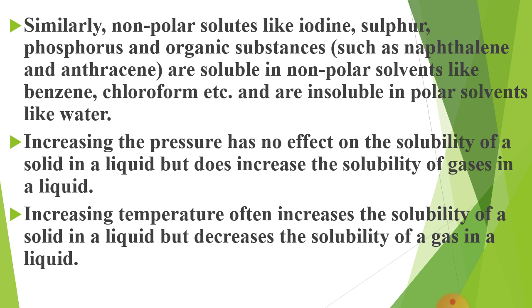Next point. Similarly, non-polar solutes such as iodine, sulfur, phosphorus, and organic substances, which may be naphthalene, anthracene, are also soluble in non-polar solvents such as benzene, chloroform, etc., and insoluble in polar solvents like water.